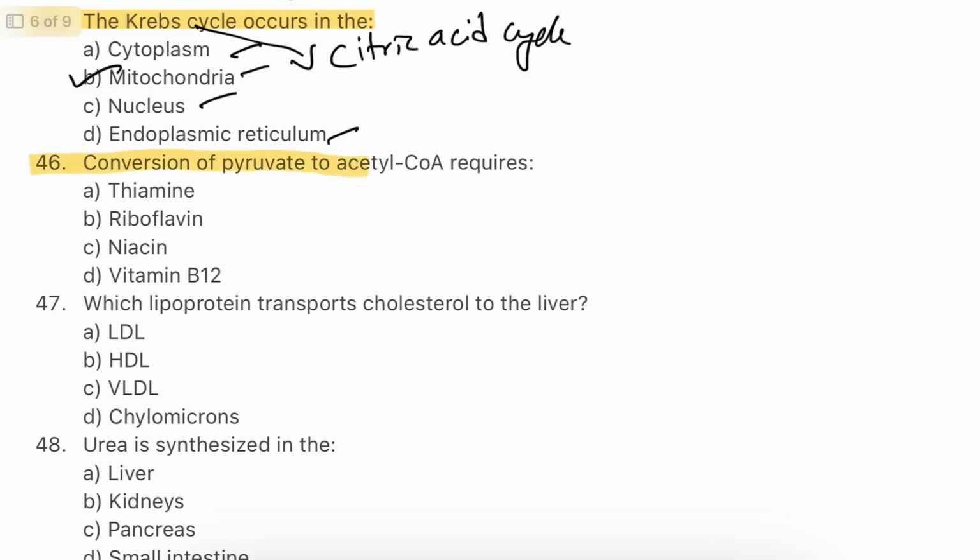Question number 46. Conversion of pyruvate to acetyl-CoA requires thiamine, riboflavin, niacin, vitamin B12. The answer will be A. Thiamine. Thiamine serves as an essential coenzyme in the pyruvate dehydrogenase complex, facilitating the conversion of pyruvate into acetyl-CoA. This step is critical in linking glycolysis to the Krebs cycle.